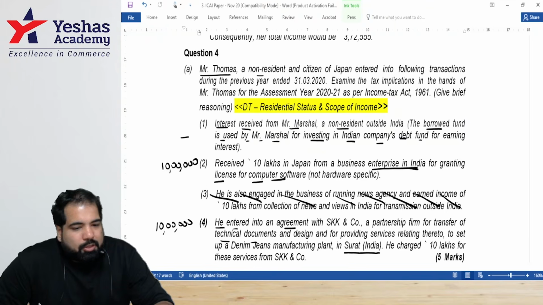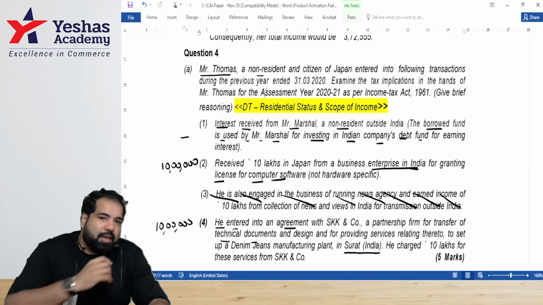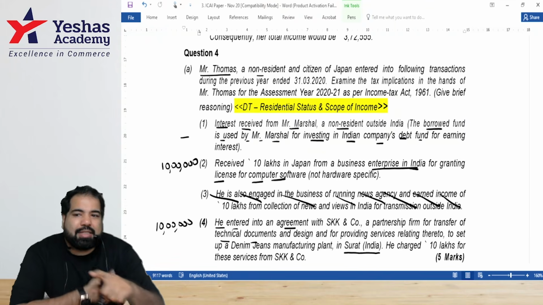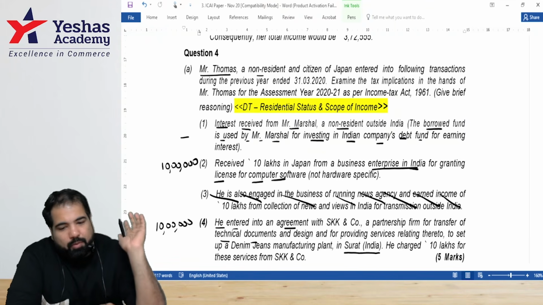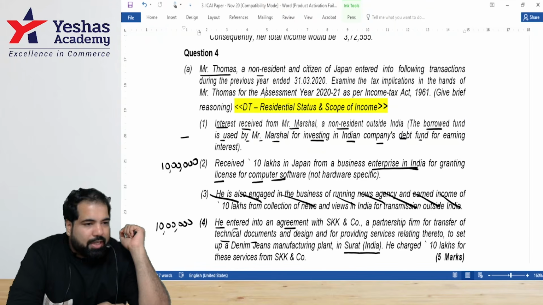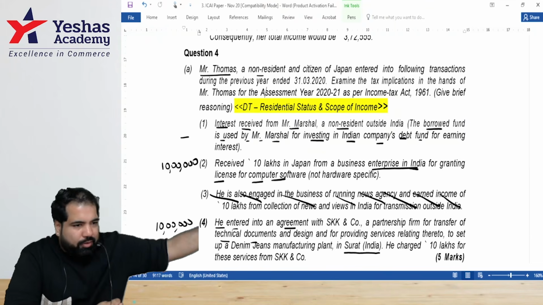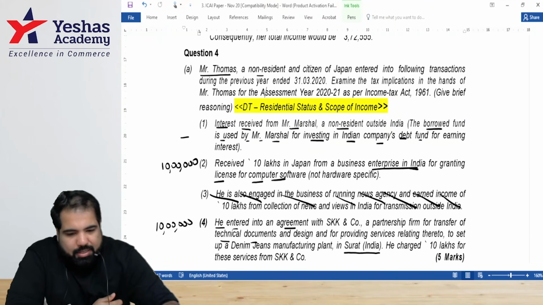Since the borrowed fund has been used in India for investing in Indian companies' debt and not for any business activity or professional activity, the same will not be considered as deemed income and will not be taxed as per section 9(1). Next one. Since the income is for granting of a license which has been used in India, this will be considered as deemed income as per section 9(1). Of course, you can write 9(1)(v), 9(1)(vi) depending on that. Next one, we don't know.